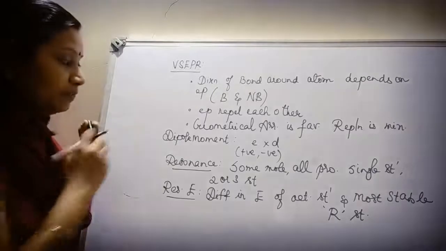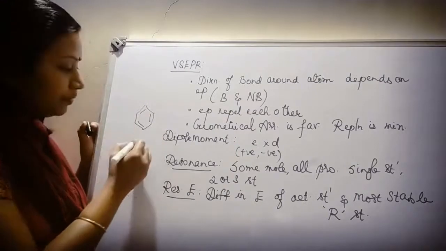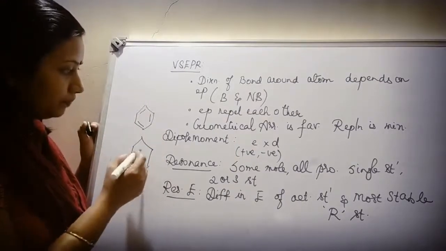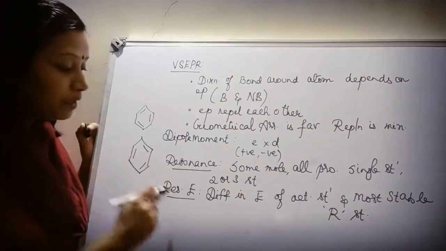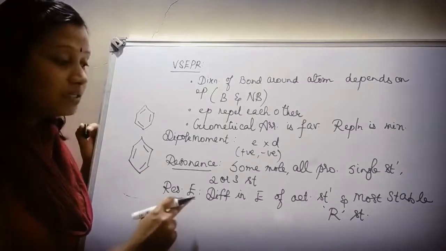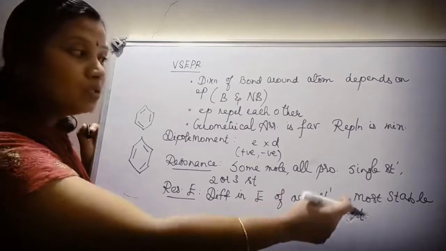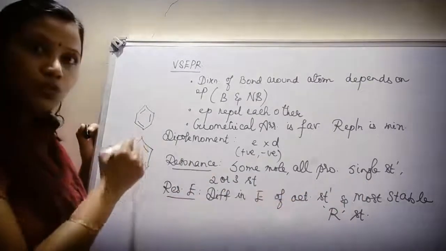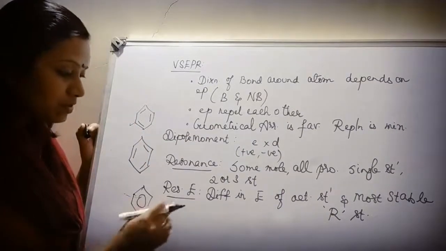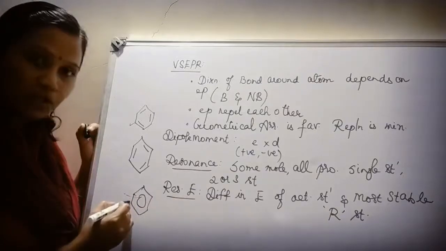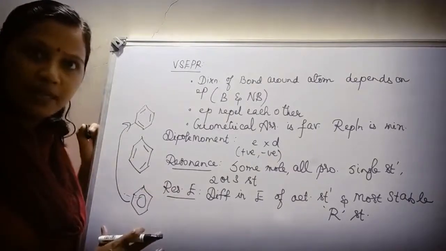Say for example, the structure of benzene can be written like this, right? 2 double bonds here and 1 double bond there. Or otherwise, you can write single bond here and double bond here. So these are the 2 resonating structures of benzene. Now what is resonance energy? Resonance energy is the difference in energy of the actual structure of a compound and the most stable resonance structure. So in these 2 resonating structures, one should be stable, and then the actual structure of benzene, right? So resonance energy is nothing but the difference in energy between the actual structure of the compound and the most stable resonating structure. This is called resonance energy.